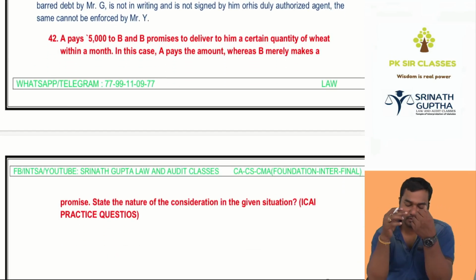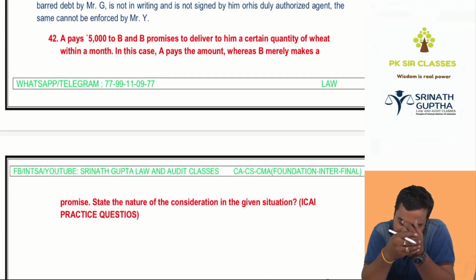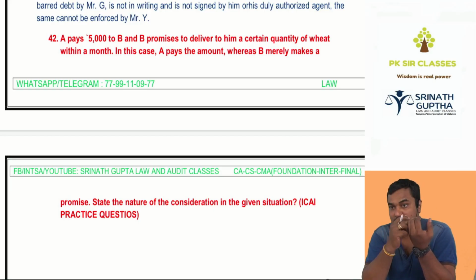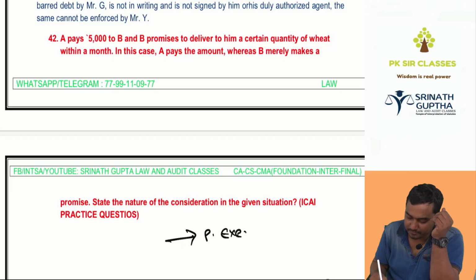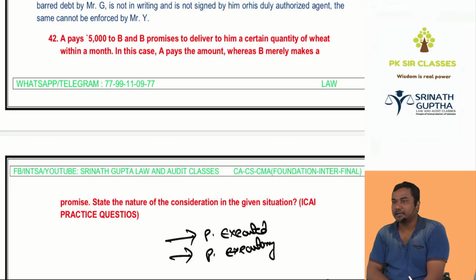A pays 5,000 rupees to B. B promises to deliver to him a certain quantity of wheat within a month. In this case, A pays the amount, whereas B merely makes the promise. State the nature of consideration in this situation. Partly executed consideration. The money is paid, and the goods we have to give in the future, so partly executory. Partly executed consideration, partly executory consideration.